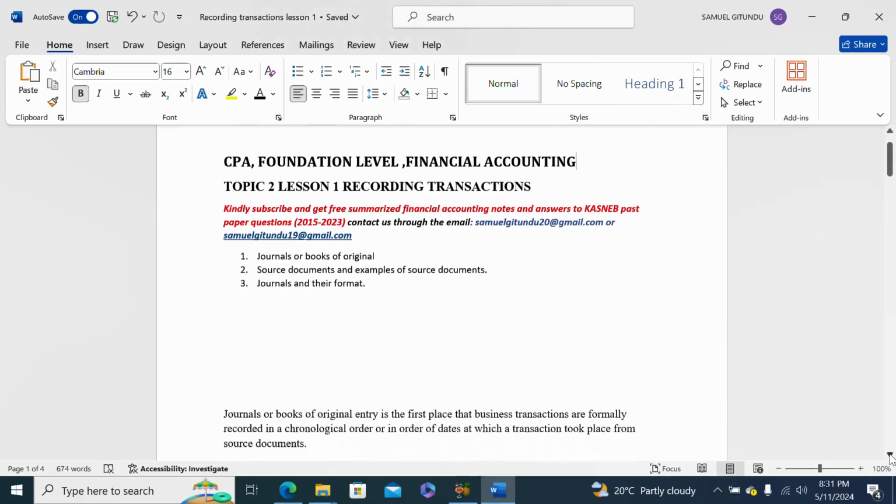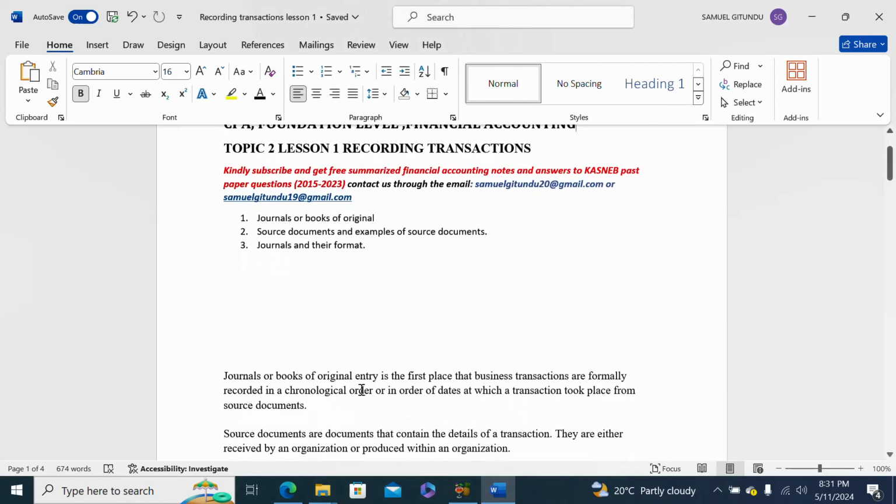So journals or books of original entry is the first place that business transactions are formally recorded in order of dates at which a transaction took place from source document. So a journal is just a book where the transaction is initially recorded from source document.